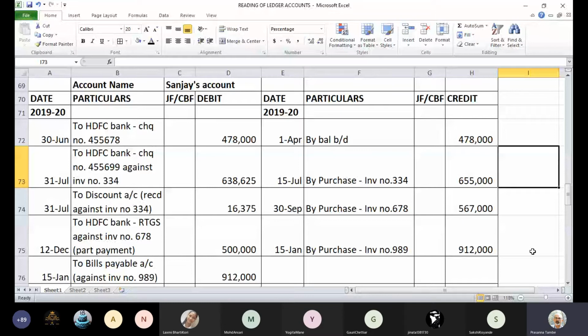Then against this invoice number 334, you made a payment on 31st of July. But if you see the amount paid, it comes to 6,38,625. Your bill amount is 6,55,000 if you see on the credit side. But actual payment against invoice number 334 is made as 6,38,625 by passing the entry Sanjay's account debit to bank account.